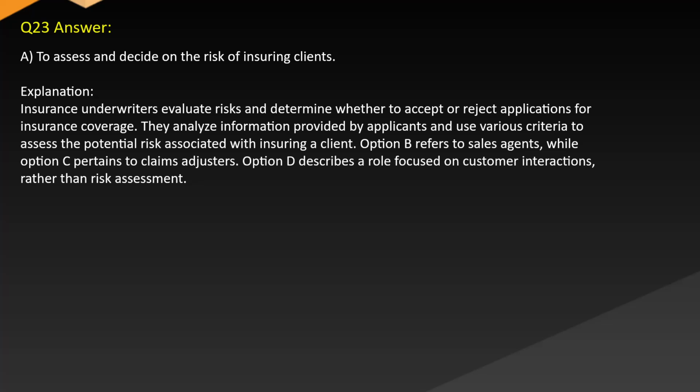Answer: A. To assess and decide on the risk of insuring clients. Explanation: insurance underwriters evaluate risks and determine whether to accept or reject applications for insurance coverage. They analyze information provided by applicants and use various criteria to assess the potential risk associated with insuring a client. Option B refers to sales agents, while Option C pertains to claims adjusters. Option D describes a role focused on customer interactions rather than risk assessment.